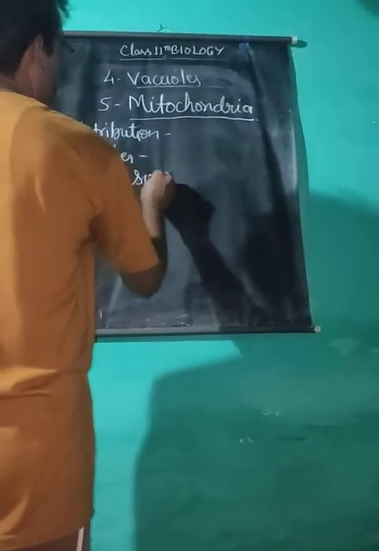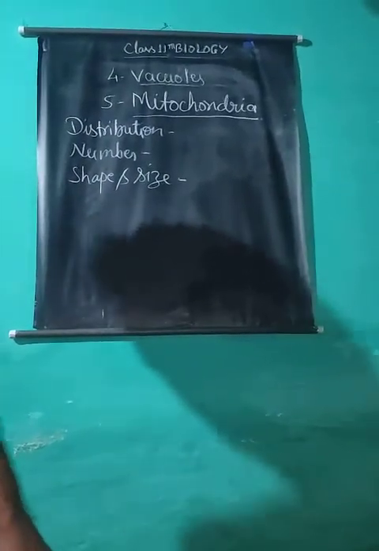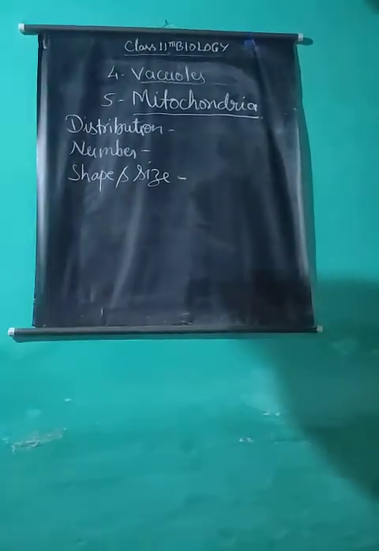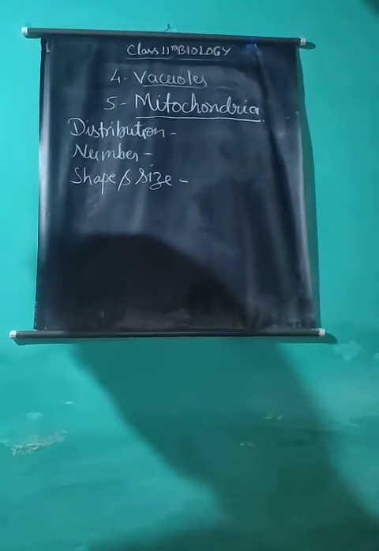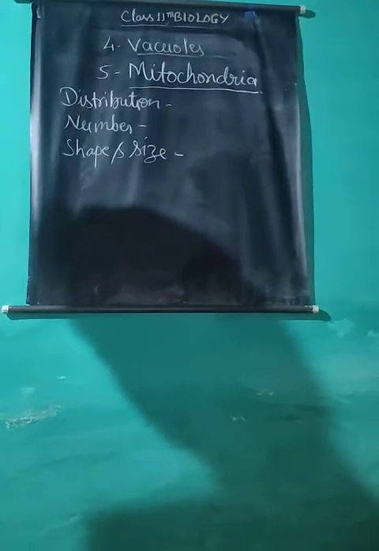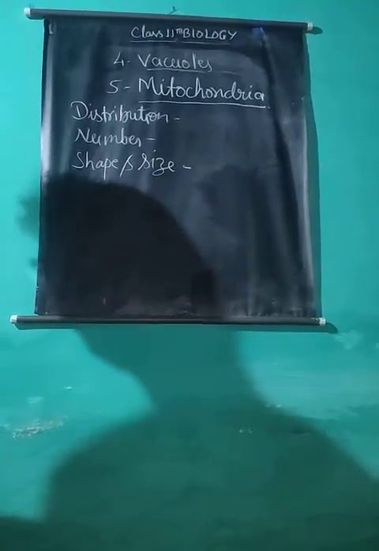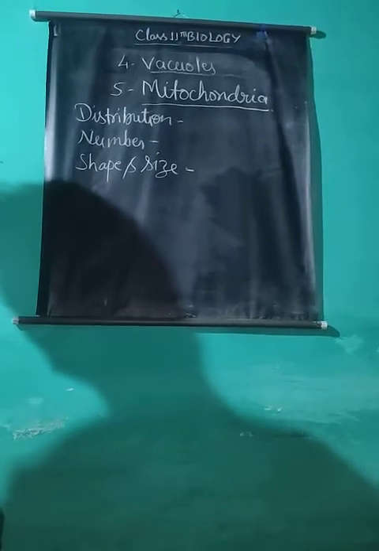Shape and size. The shape of mitochondria is variable, meaning it changes its shape according to need. It may be spherical, for example in yeast, cylindrical, tubular, filamentous, or granular.